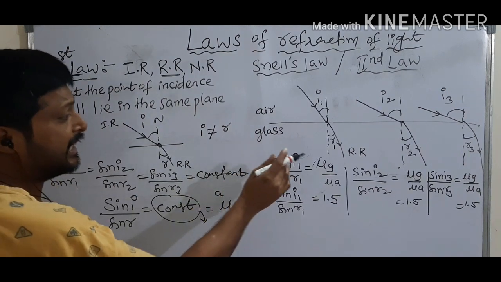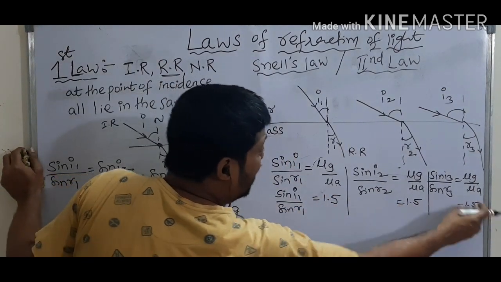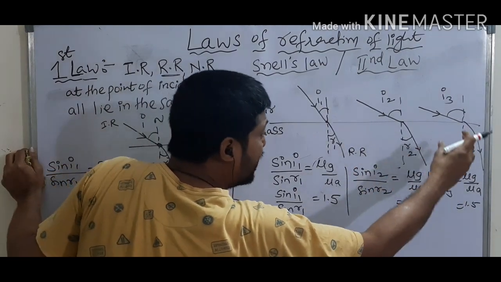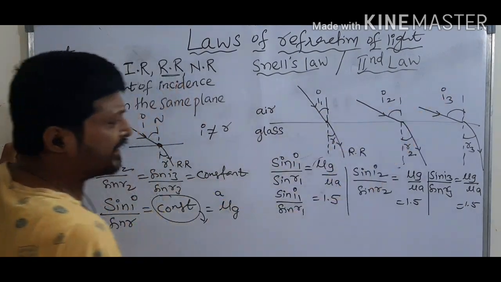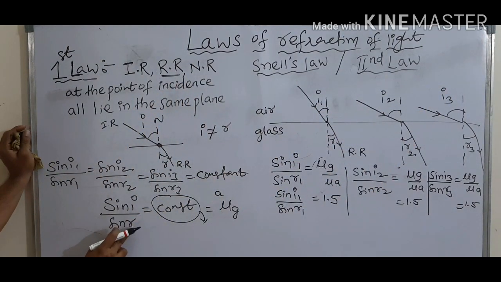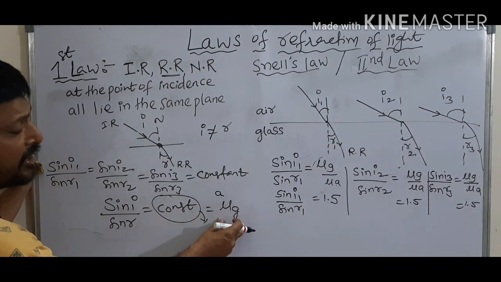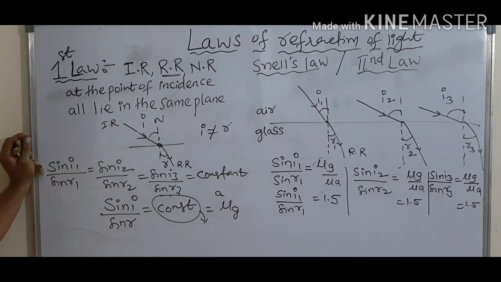That means this constant value does not depend on angle of incidence and angle of refraction. Whatever may be the angle of incidence and angle of refraction, always the sin I by sin R ratio is constant. This constant is called refractive index of glass with respect to air here.